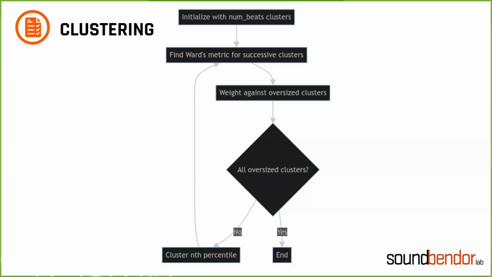The clustering algorithm is as follows. We start with a cluster for each beat and consider clustering each beat to the successive beat by minimizing the variance change of clusters, aka Ward's algorithm. We weight against larger and oversized clusters here before checking if every single cluster we are considering is oversized. If it is, we stop our algorithm and return these clusters. If not, we cluster the best nth percentile of clusters, which is a given hyperparameter, and then repeat to the next iteration.